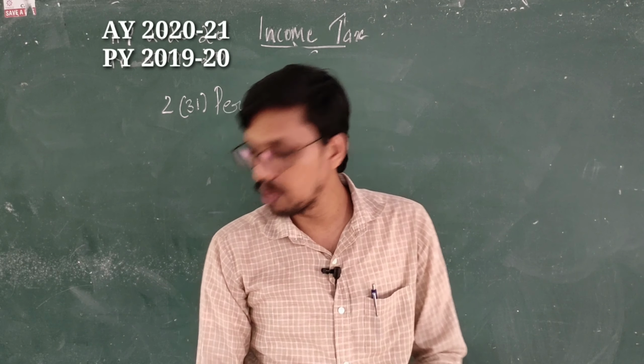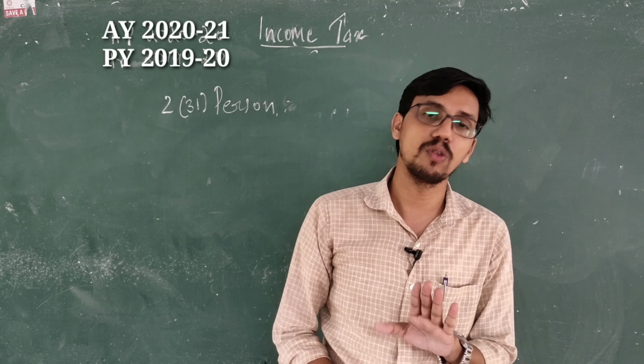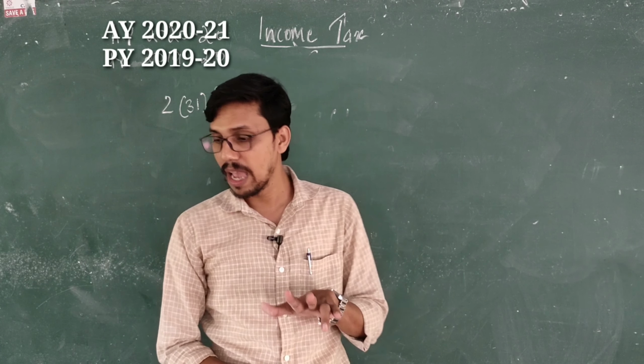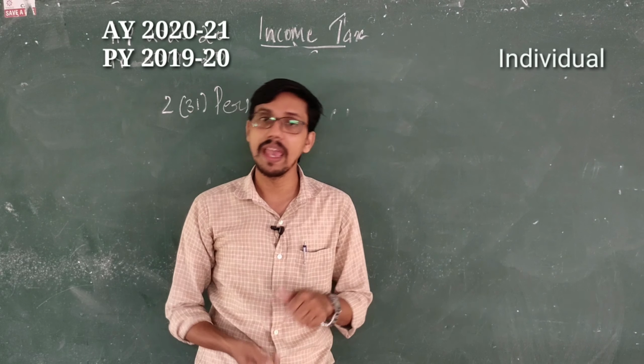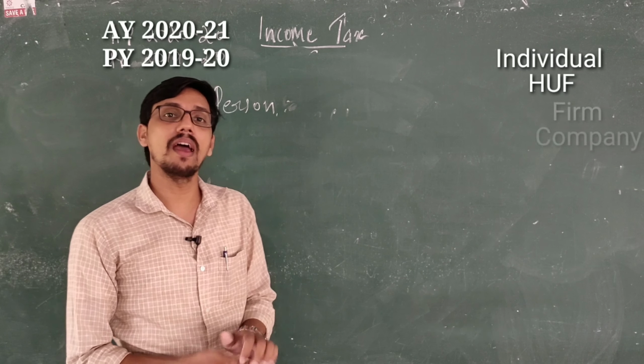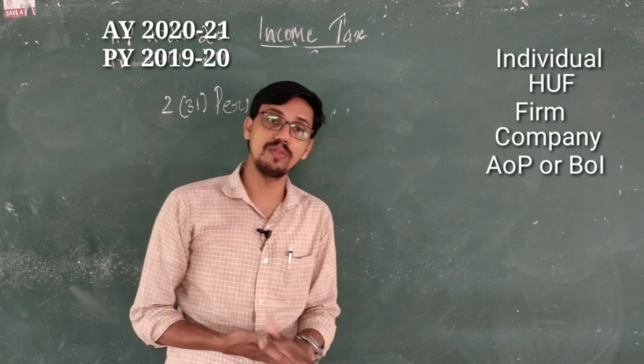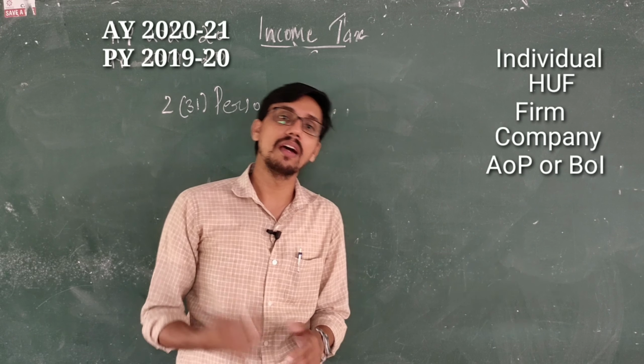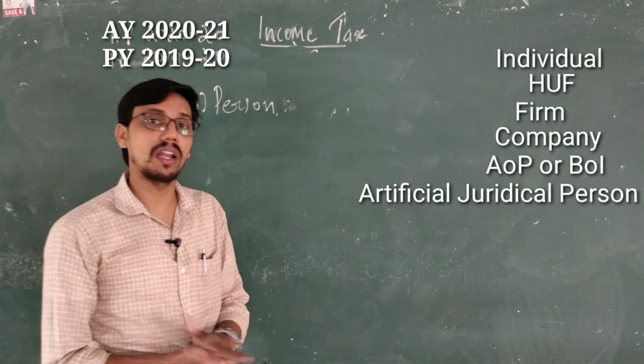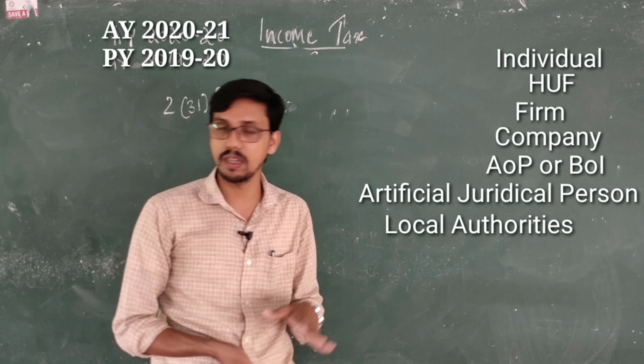A person includes the following 7 groups: an individual, an HUF, a firm, a company, an association of persons or body of individuals, an artificial juridical person, and a local authority. These are the 7 persons.